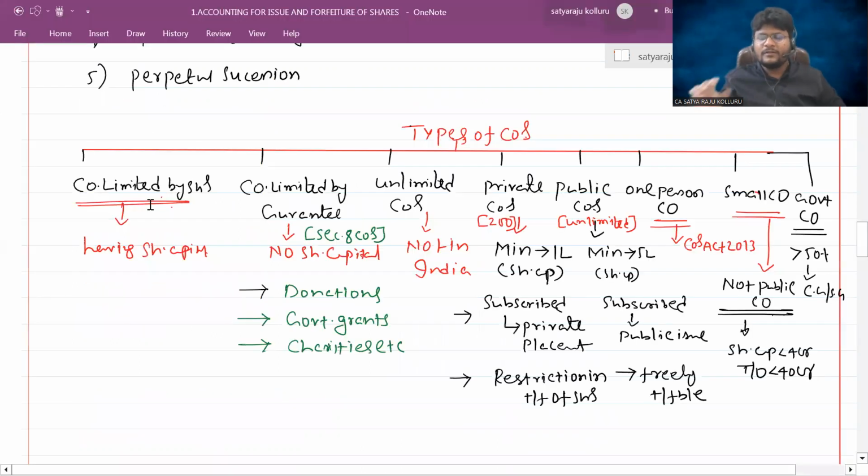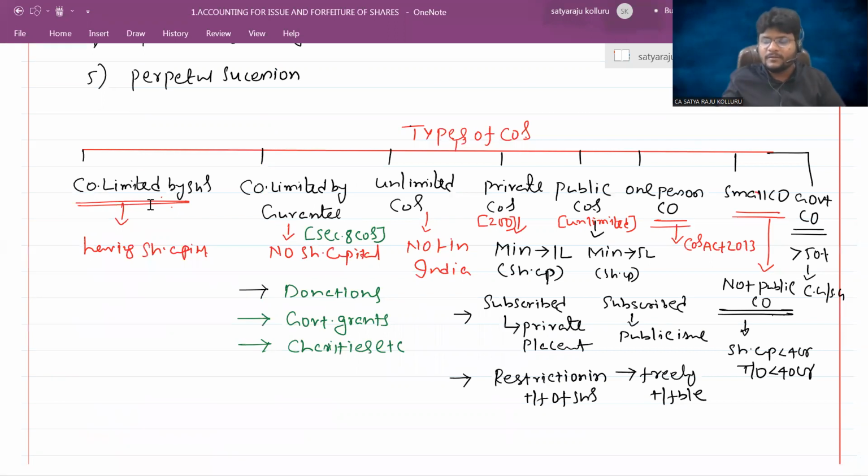In all these organizations, more than 50% stake is in the hands of either the central government or the state government. Okay, Hindustan Shipyard Limited, HPCL, Vizag Steel Plant. Do you understand? So all these are different government companies. Even Indian Railways is also a government company, guys. Indian Railways is not a government department.